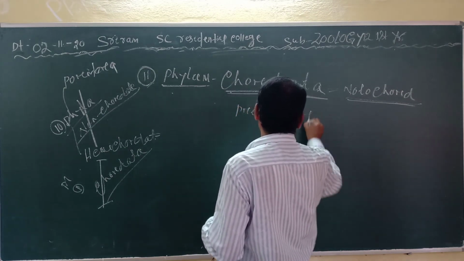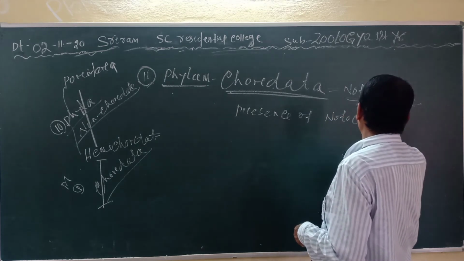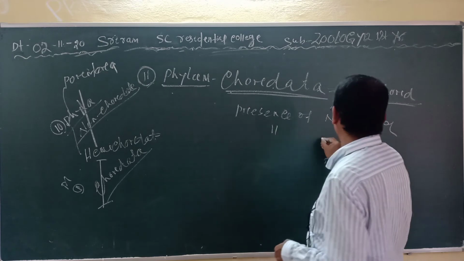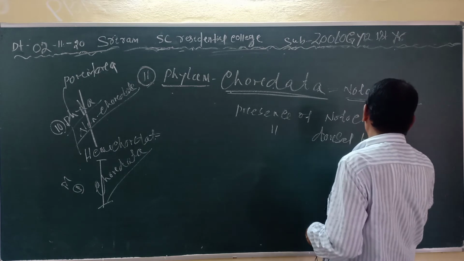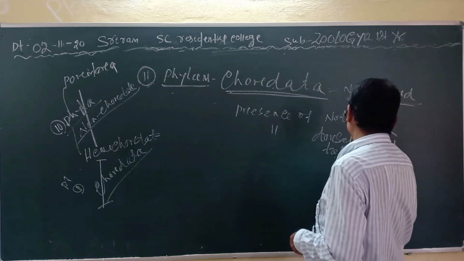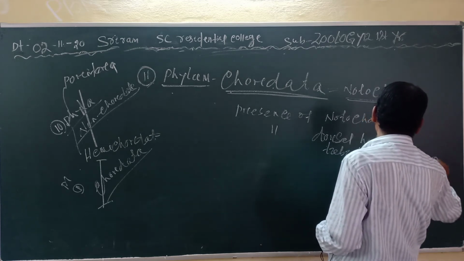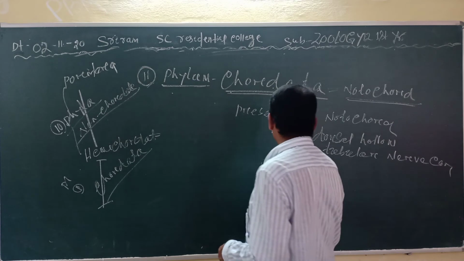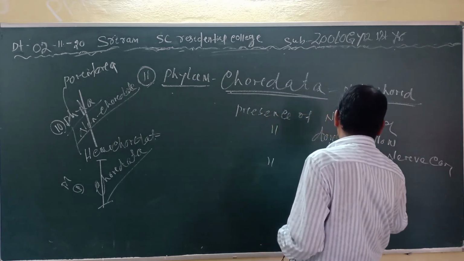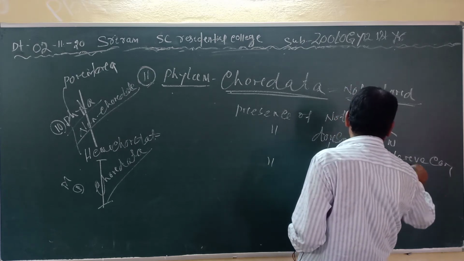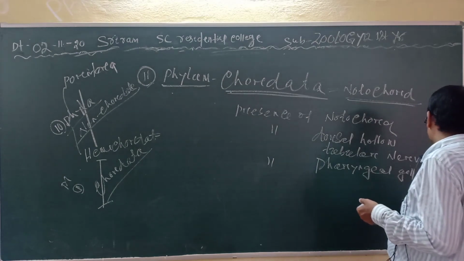Presence of notochord, presence of dorsal hollow tubular nerve cord, and the presence of pharyngeal gill slits.